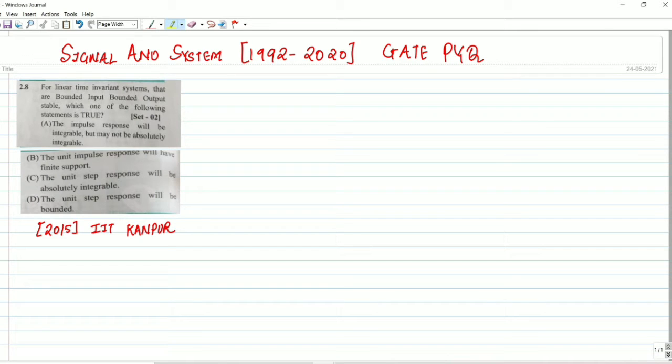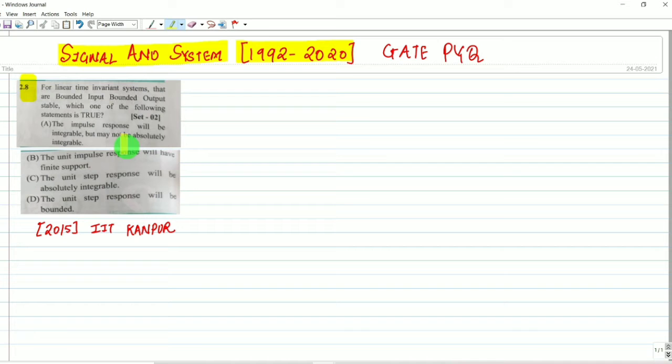In the previous video, we have discussed up to question number 2.7. Now we are discussing question number 2.8. In this presentation, we are going to solve signals and systems previous year GATE questions from 1992 to 2020. In this presentation, we are going to solve a GATE problem related to classification of systems.